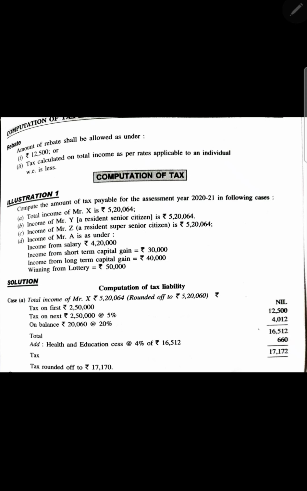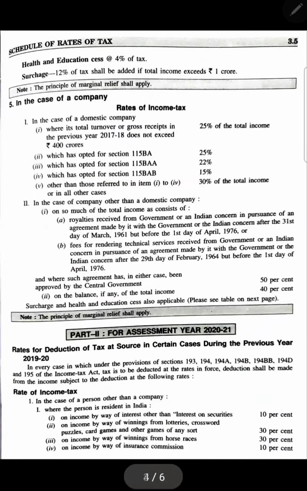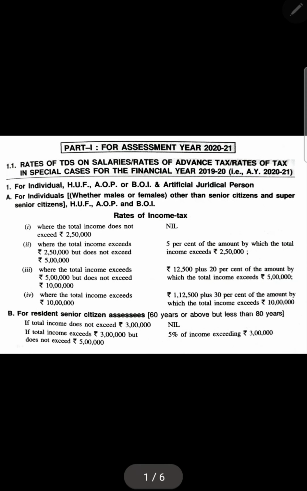So let's see point A. How do we do it? The income is given as 2,20,064 rupees. Keep a calculator beside you, you will understand what I'm explaining. So the total income given here is this much. First, because you have the slab, those who did not understand which slab you have to follow, remember the first one which I gave you. Yes, this one.